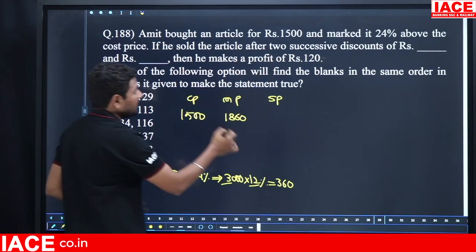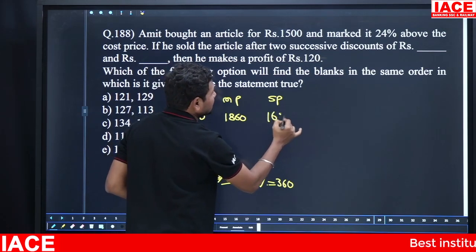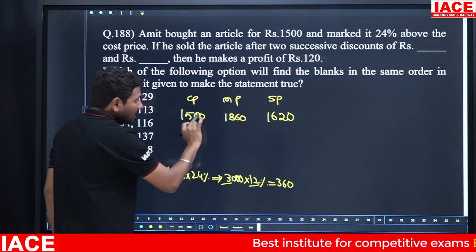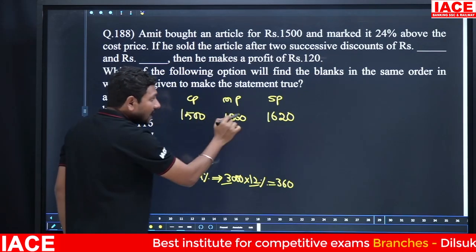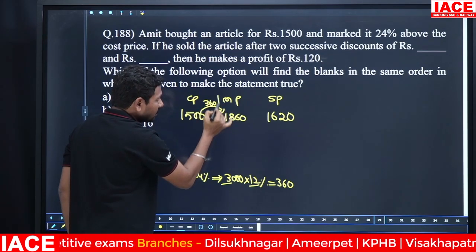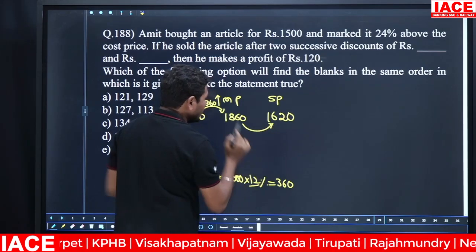In 1500, 120 rupees profit means the selling price became how much? 1620. Here it was increased by 360 rupees, marked above, and now a discount is given. How much rupees discount is given?